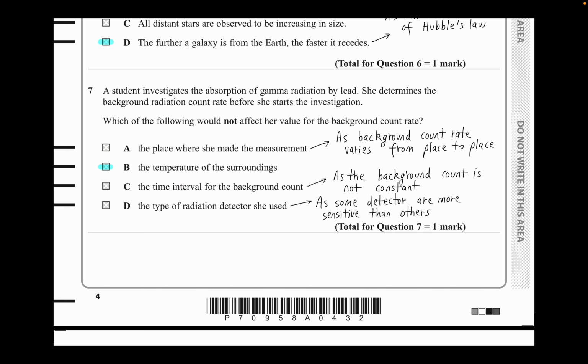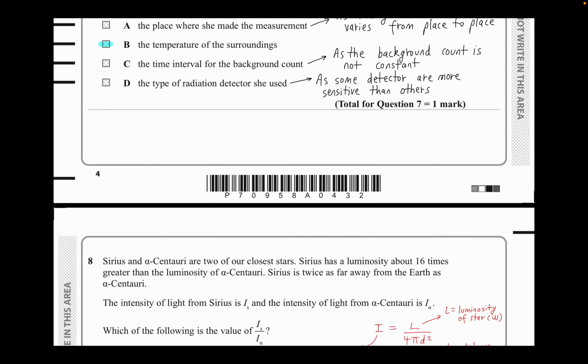Now, why options C and D are not correct is option C is not correct because the time interval for the background count rate. The reasoning is because the background count rate is not constant. Type of radiation detector, some detectors are more sensitive than others. That has nothing to do with that. Okay, so actually that does have something to do with that. Both parts C and D can affect the background count rate. So sorry for saying that. The type of radiation detector does affect the background count rate because some, like the explanation is saying, are more sensitive than the others. Temperature of surroundings has no effect on the background count rate. All right, let's move on to the next question.